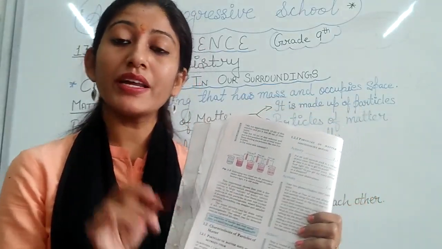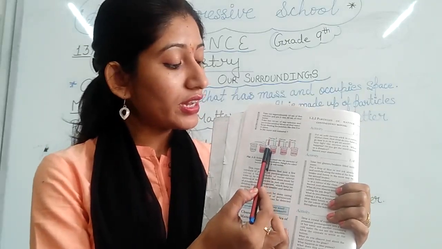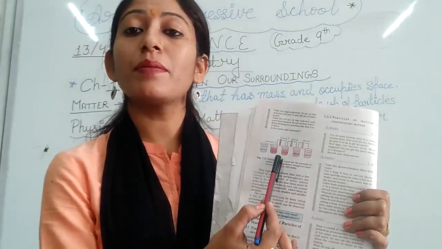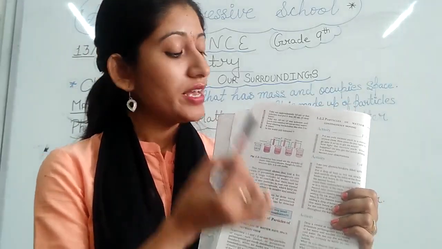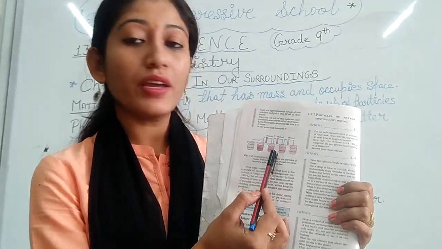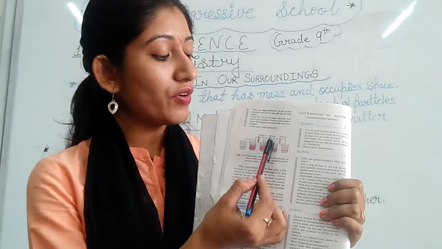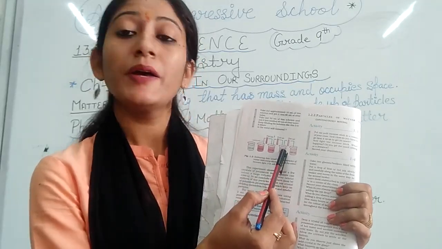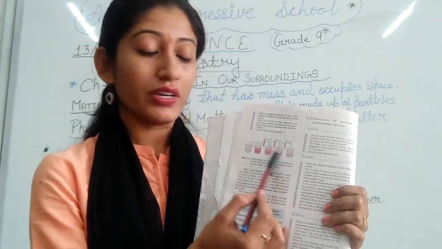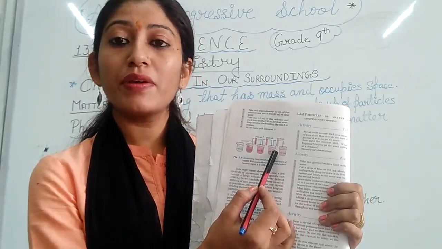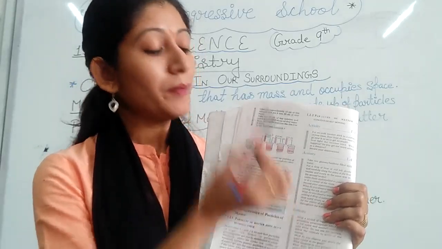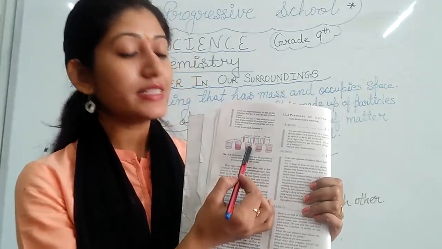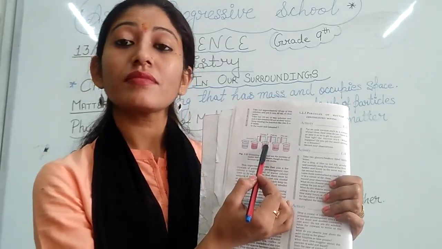तो वहाँ पे क्या होगा बेटा? In that case, the color of the water is also pink, but it is quite less pink as compared to the beaker number 1. Similarly, from beaker number 2, again we will take some amount of water in a test tube, and then we will again dissolve it in third beaker, which is clear water. Then again we will find that third beaker is also having pink color, but the color in the third beaker is quite less as compared to the color in the second beaker.